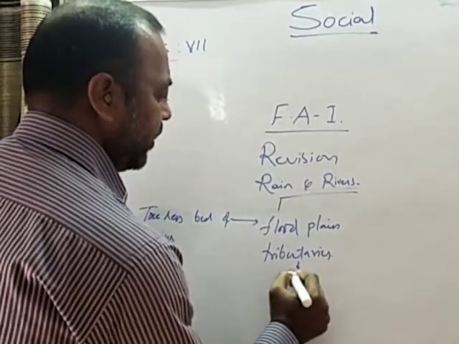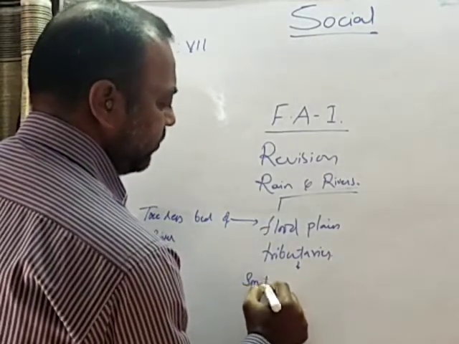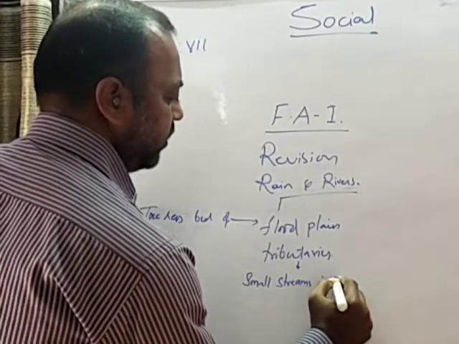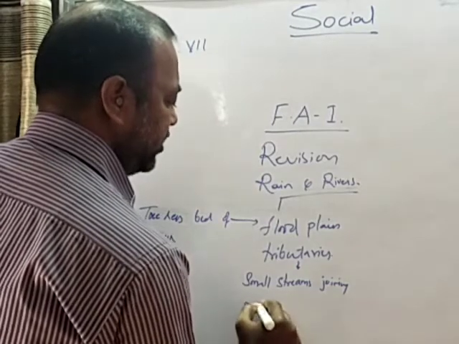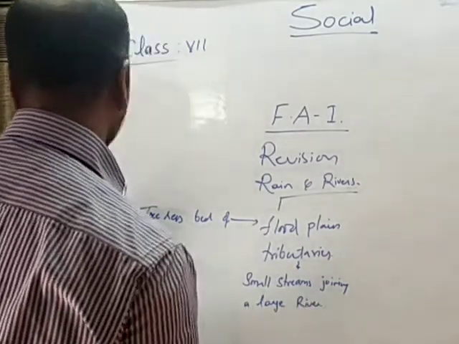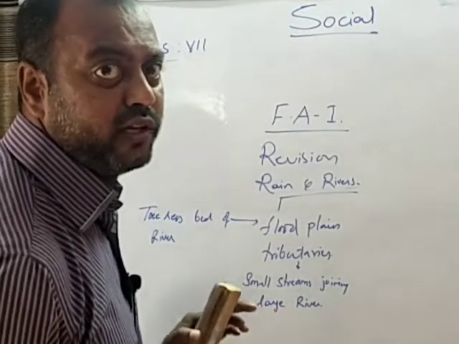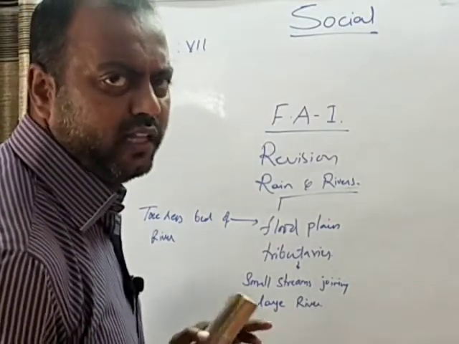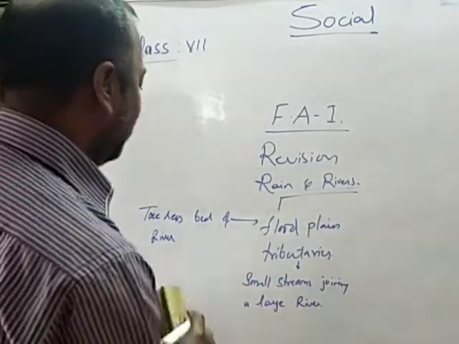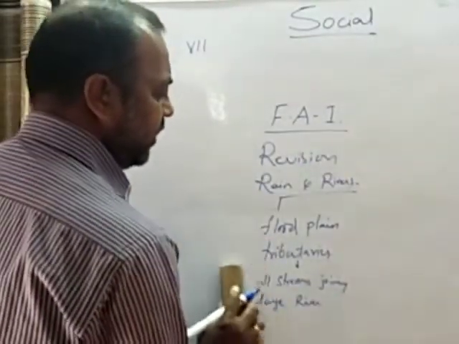And what are tributaries? The small streams joining a large river, we call it as a tributary. Upanadi. Nadi means river. Upanadi means tributary, small river. So this is about the floodplains and the tributaries, children.